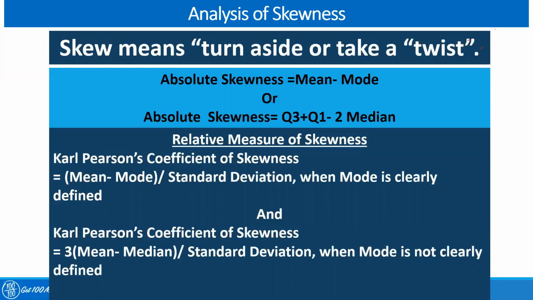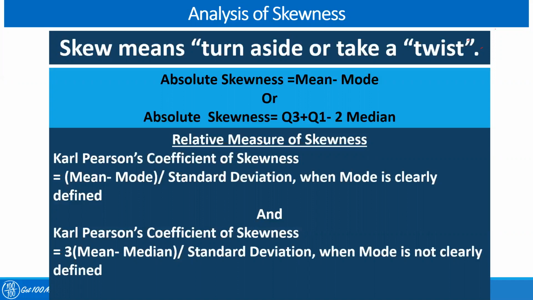If we plot it in a graph, the entire histogram or even the frequency polygon, we can find out from the graph how it is distributed, whether it is symmetrical, or positively skewed, where mean is greater than median, greater than mode, or negatively skewed, where mean is less than median, less than mode.